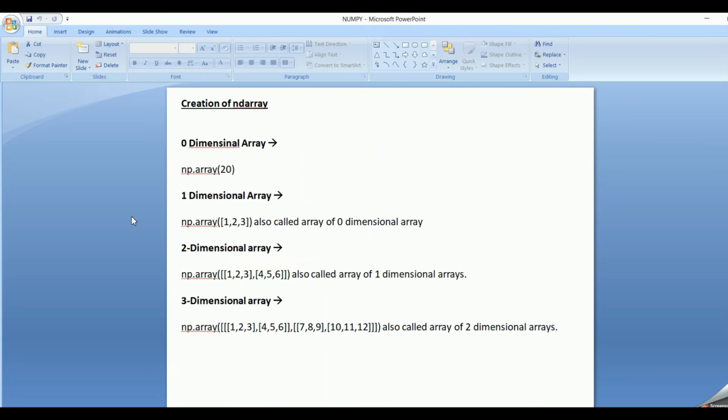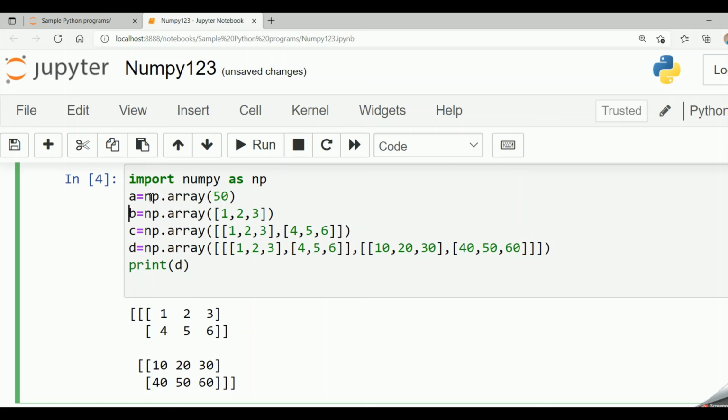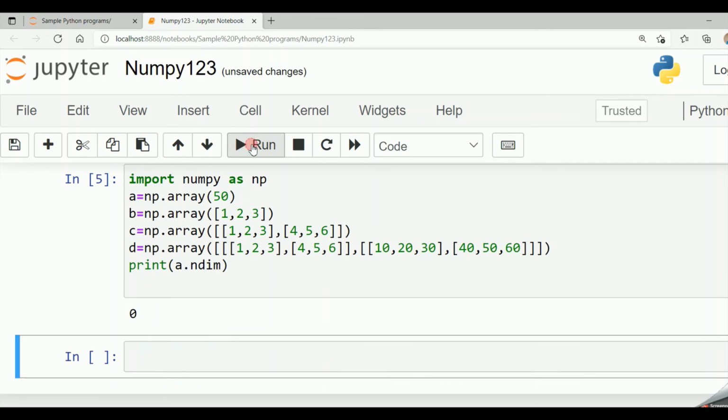And now if we want to find what dimension the array is of, then if I say a variable equal to np.array(20), then if I give a.ndim, it gives out the dimension of the array. It is a 0-dimensional array, so the output would be 0. So here my A is a 0-dimensional array. Now if I say print a.ndim and run the code, it tells it's a 0-dimensional array.